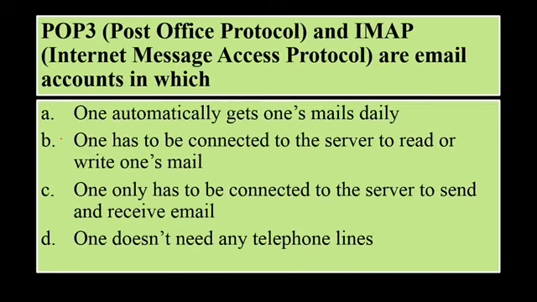Then POP3, which is known as Post Office Protocol, and IMAP, Internet Message Access Protocol, are email accounts in which one automatically gets one's mails daily. One has to be connected to the server to read or write one's mail. One only has to be connected to the server to send and receive email. One doesn't need any telephone lines. So POP3 and IMAP are email accounts in which one only has to be connected to the server to send or receive email. Means one has to connect to the server, only after that one can send or receive email in POP3 and IMAP.